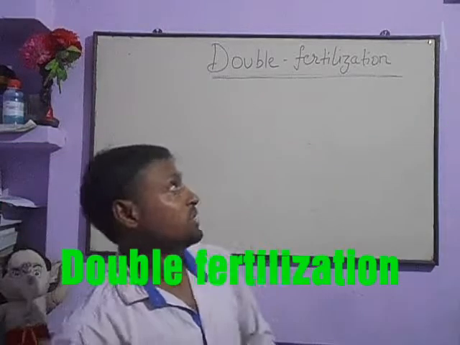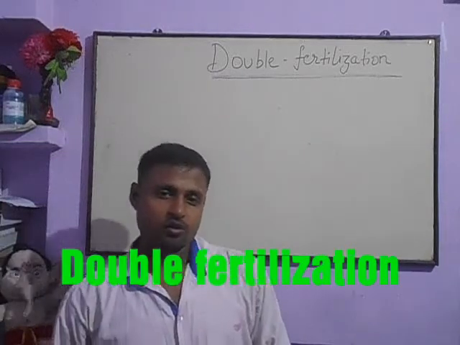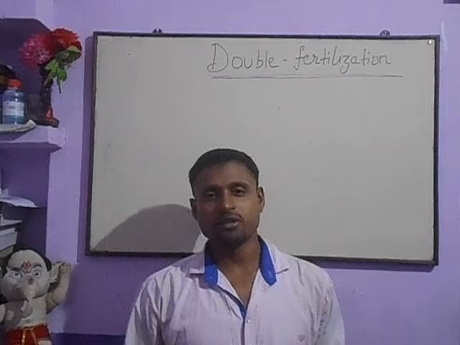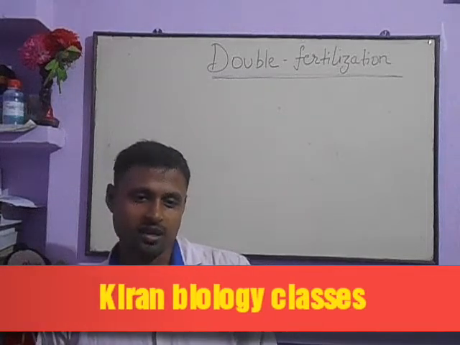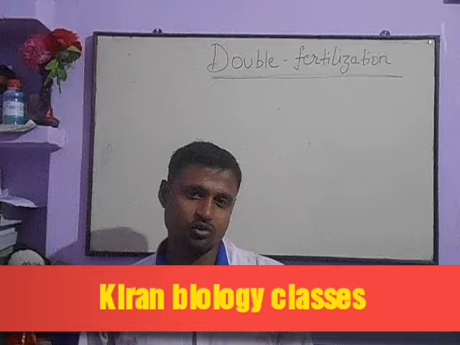Today we will discuss a new topic, that is double fertilization. It is related to sexual reproduction in flowering plants, which we have studied.